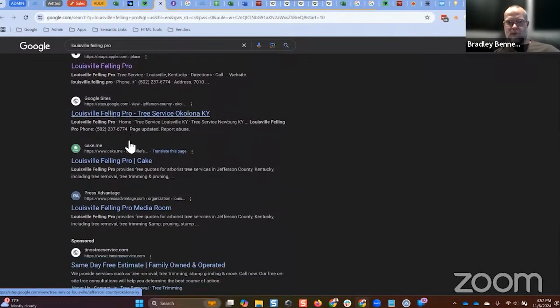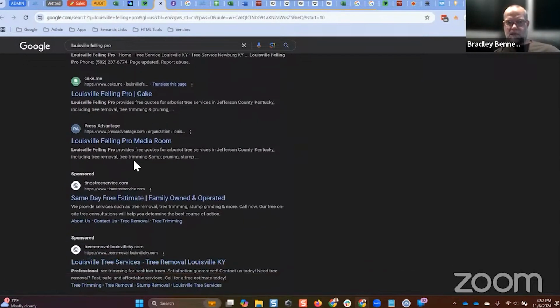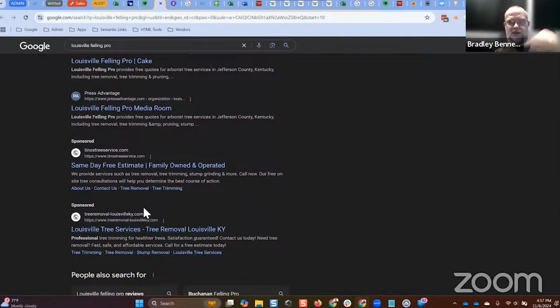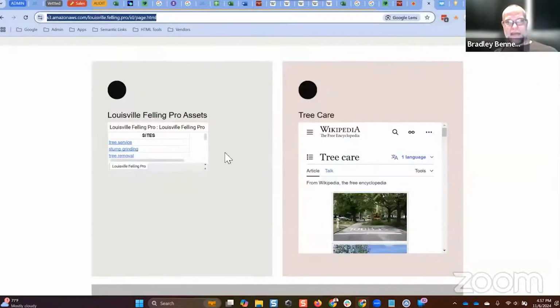There's Tumblr, Apple, Google Sites, Cake.me, Press Advantage organization page, right? You guys see page after page after page for a branded search query of branded and supporting assets. This entity is well established. That was by design. That was done intentionally. That wasn't an accident. You understand? That's what the ID page strategy is for.